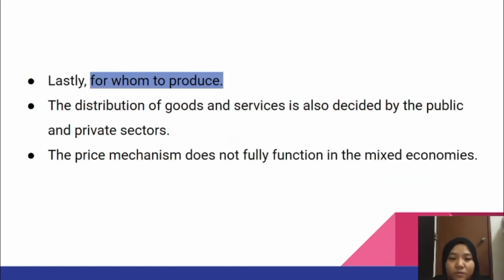Lastly, for whom to produce. The distribution of goods and services is also decided by the public and private sectors. The price mechanism does not fully function in mixed economies. In many mixed economies, the government intervenes directly through price controls and indirectly through the imposition of indirect taxes and subsidies. In the private sector, the goods are sold to anyone who can afford them, while the public sector provides for free, paid for by taxes.